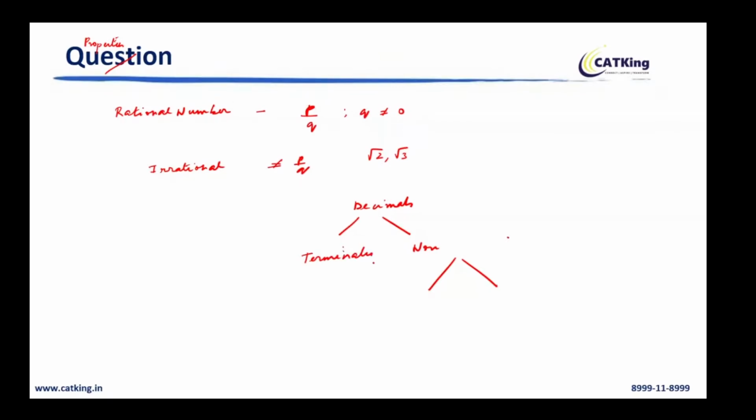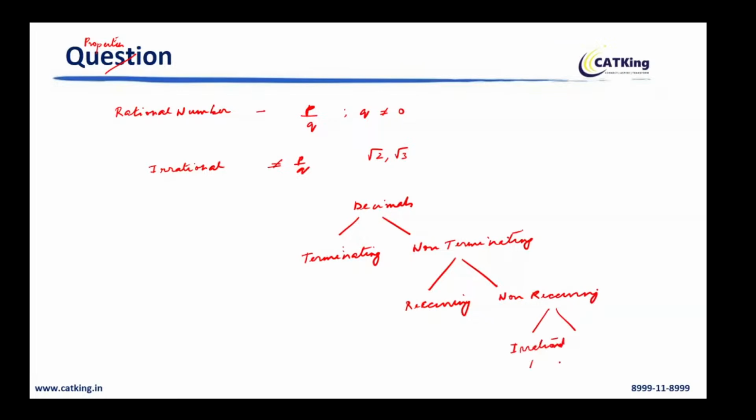Don't get worried, I will explain what I'm writing. And this is non-terminating, and I can further divide this by recurring, and this is non-recurring. इसके अंदर जो आता है, this part is called irrational numbers.